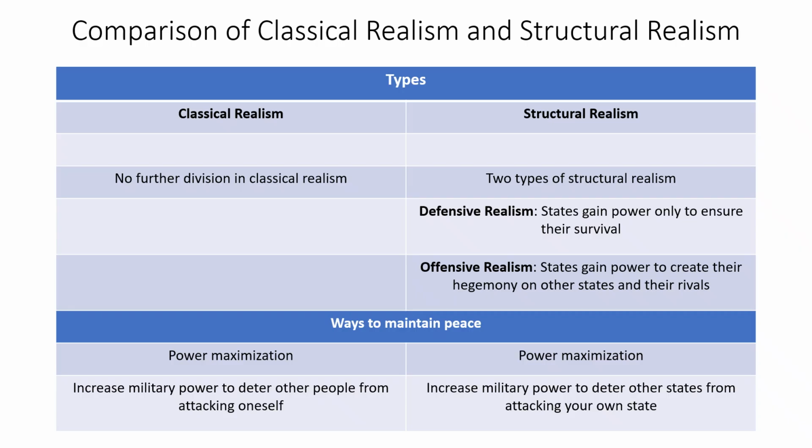Now there is offensive realism. In offensive realism, states gain power to create their hegemony over other states and their rivals. They want to curb the rise of other states and they want to create their hegemony. They do not want any state to challenge their hegemony. This is the policy of superpowers and warlords, right? For example, the USA. Right now, the policy of the USA is the offensive realist policy. The USA attacked Iraq in 2003 because it pursues the policy of offensive realism.